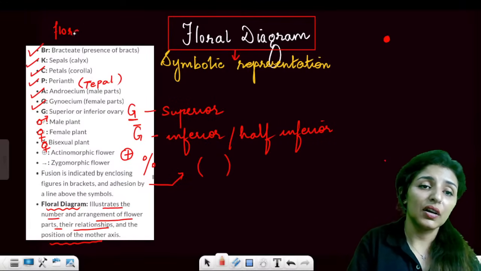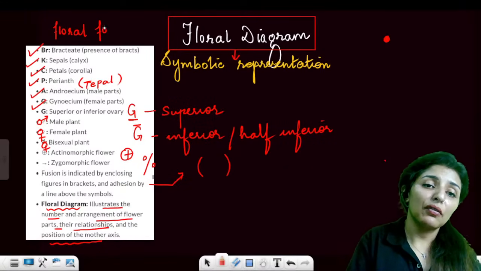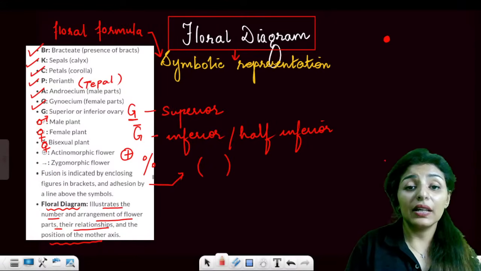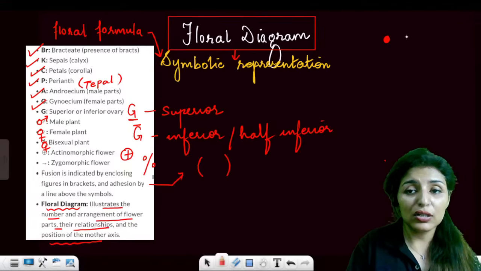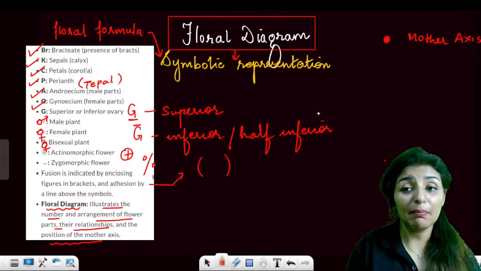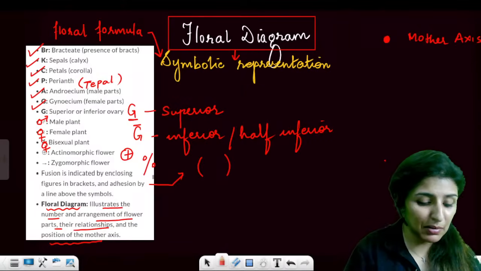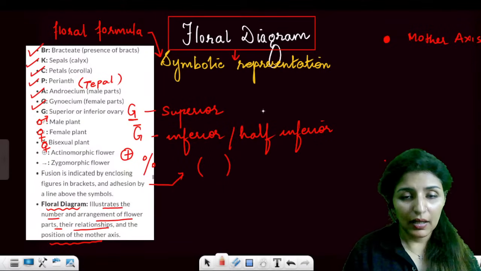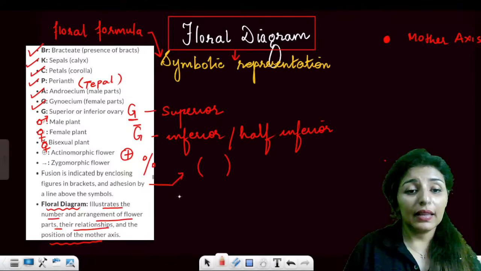These are the symbols for floral formula, sorry. So for floral formula, we use a symbolic representation. Now in case of floral diagram, you will see this dot. This dot represents the mother axis, right? That means towards which the stem is present. Is that clear?